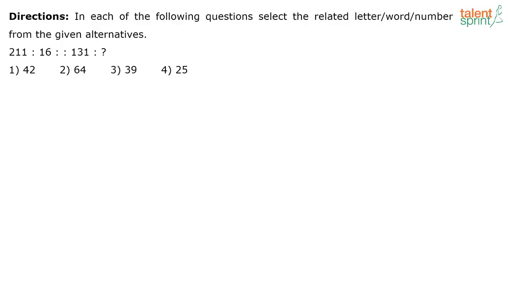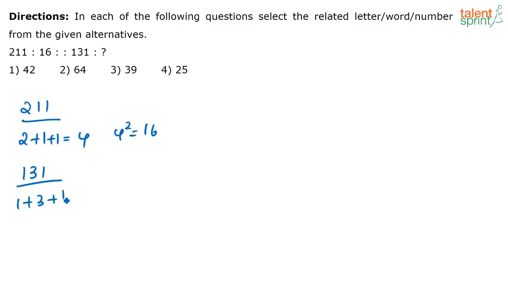So what's the answer for this one? 211 is to 16 as 131 is to dash. What's the logic that is used here? You have 211: 2 plus 1 plus 1 is equal to 4. What is 4 squared? 16. Similarly 131: what is 1 plus 3 plus 1? That is equal to 5. 5 squared is 25. The correct answer here is option 4.